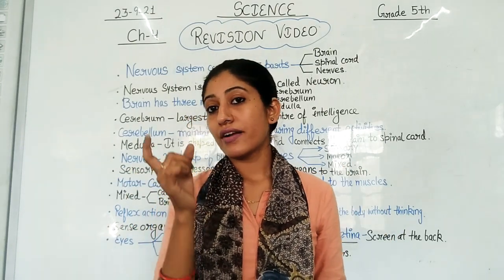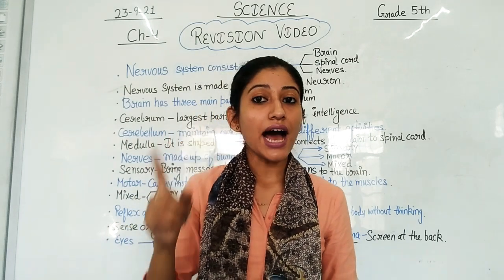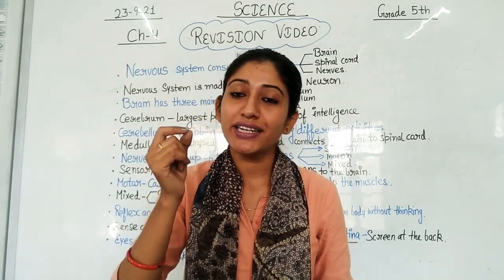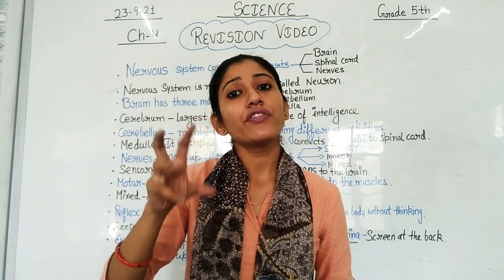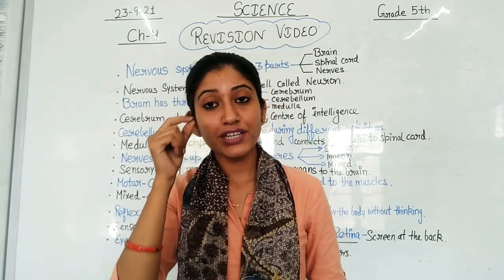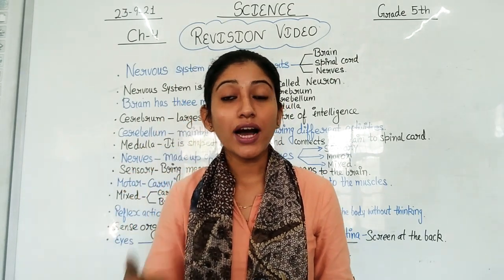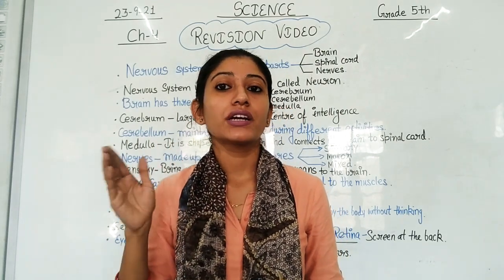Now students, the rest I have explained, but one sense organ, that is the eye, is a little complex. So let's see. When we talk about the eye, it consists of different parts like eyelids, eyelashes, then we have cornea, iris, pupil, retina and optic nerves.